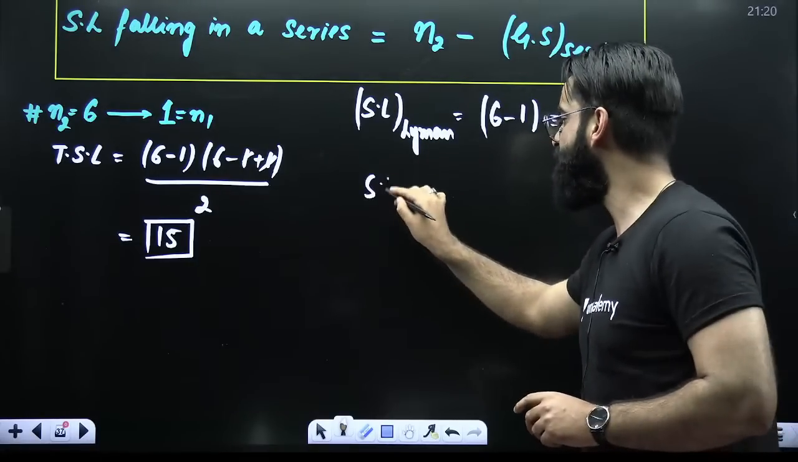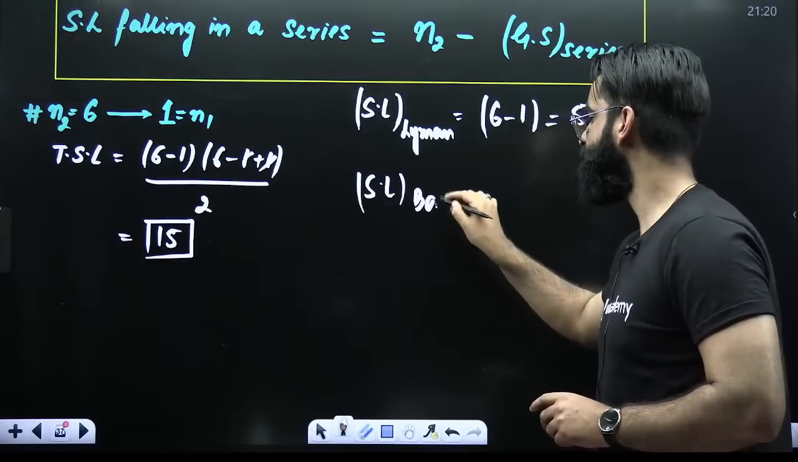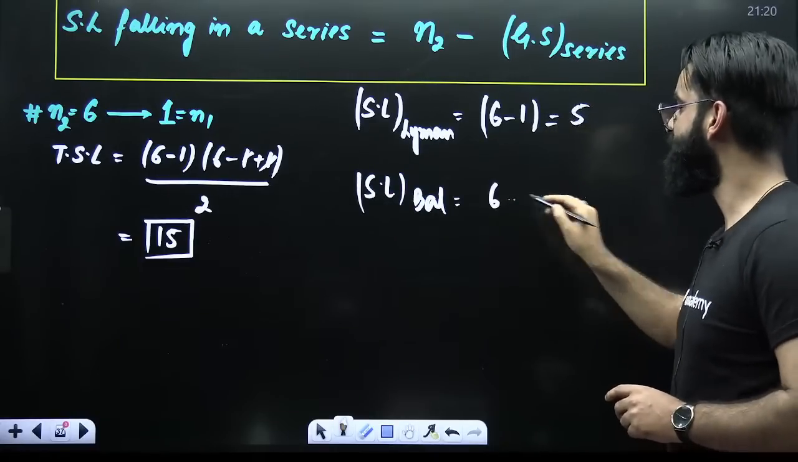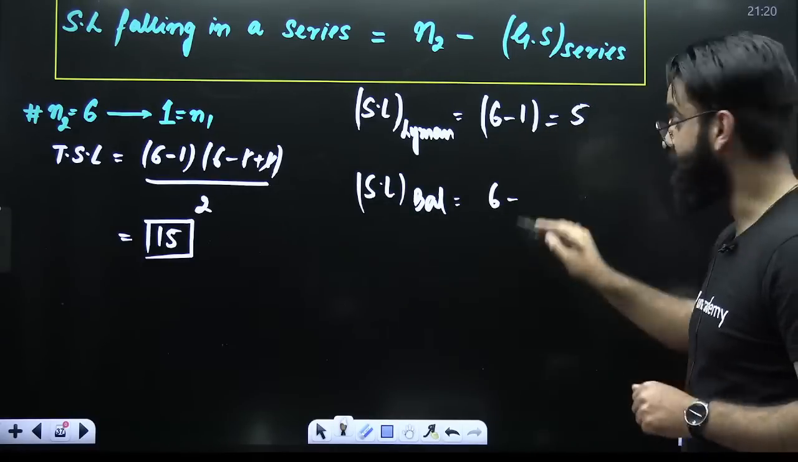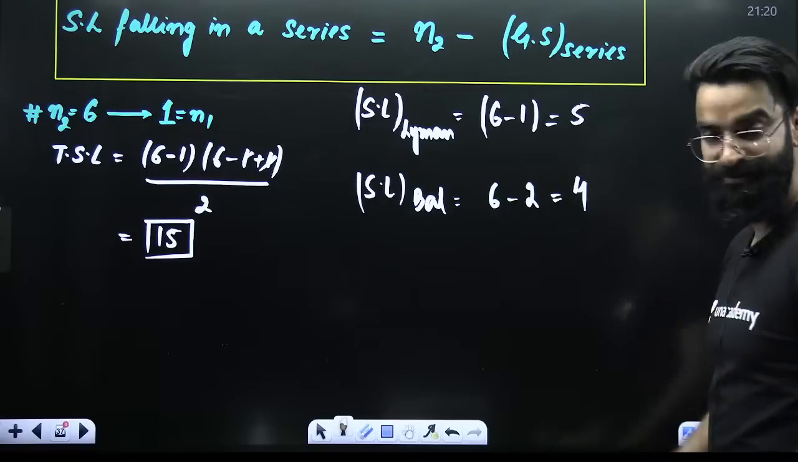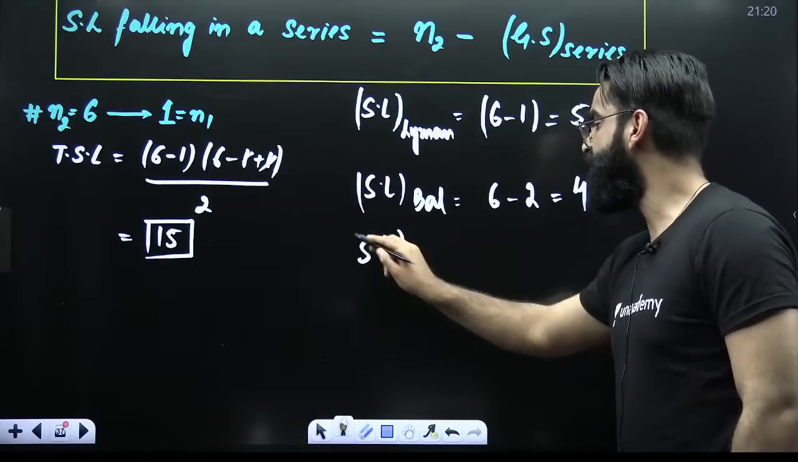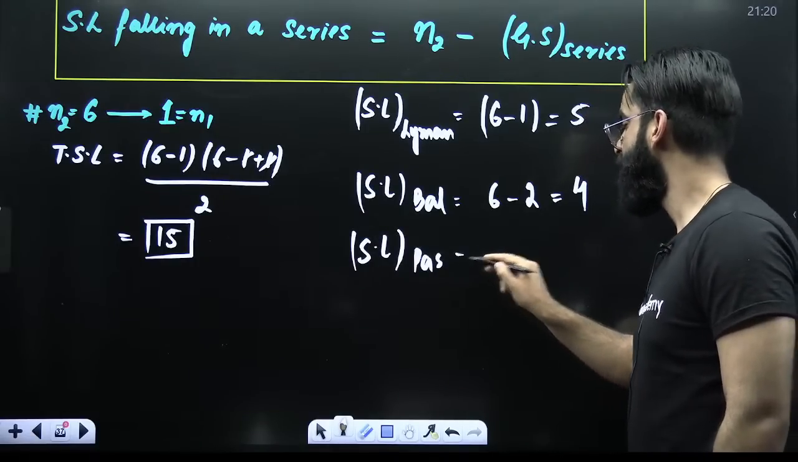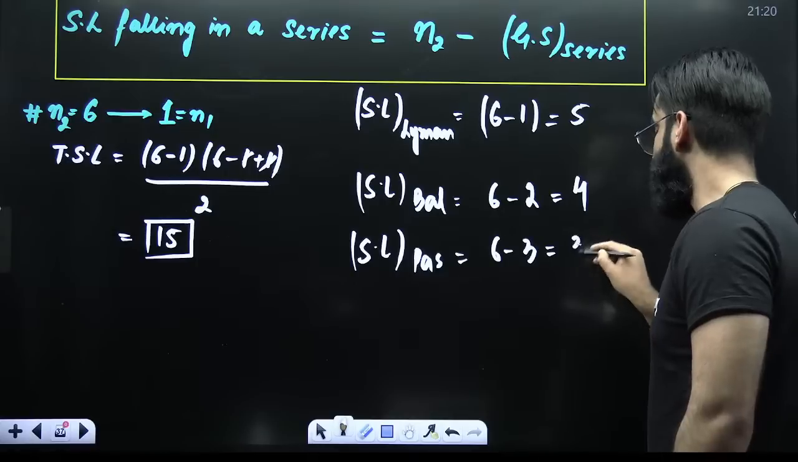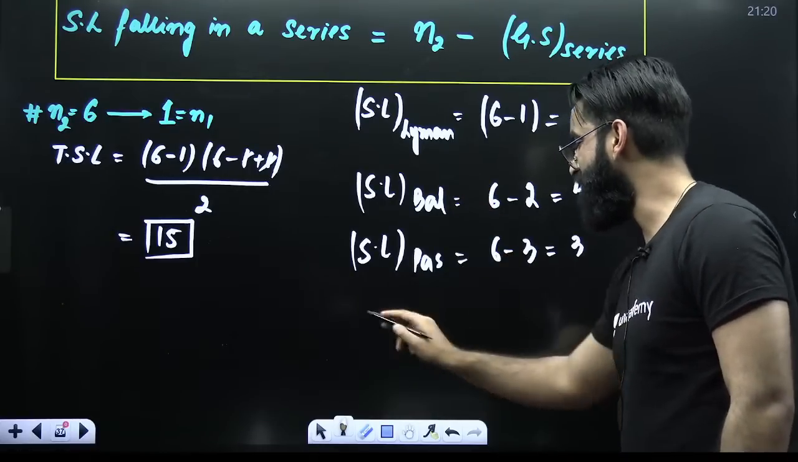How many spectral lines will fall in Balmer series? N2, that is 6. In Balmer, the ground state is 2. 6 minus 2 is 4. Correct? Right? How many spectral lines will fall in Paschen? 6 minus 3 is equal to 3. Lyman, Balmer, Paschen, Brackett,